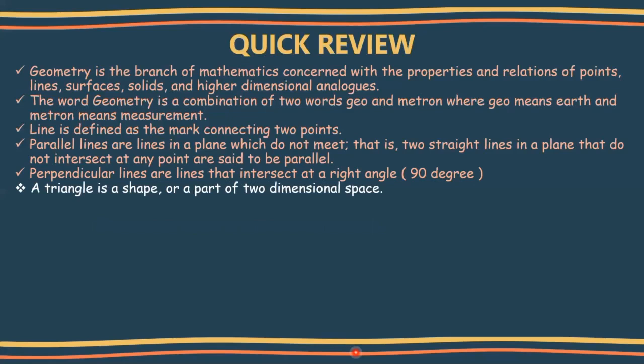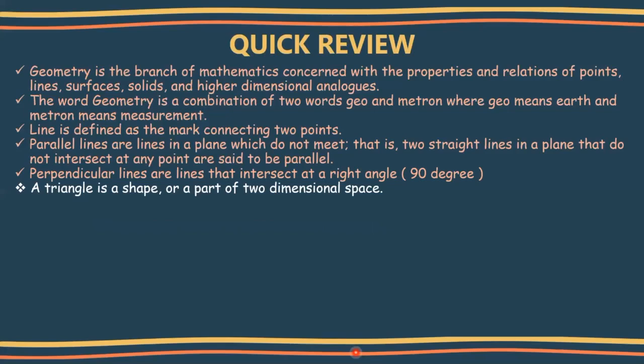Now let's understand about a triangle. A triangle is a shape or a part of two-dimensional space. You know, a triangle is a shape which has three sides as well as three angles. On behalf of that, it got the name triangle.